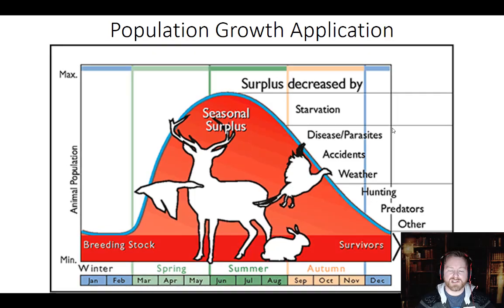So let's look at an application of this. What's something we actually use population growth data in? Well, obviously, like we said earlier, managing game species. So here's our carrying capacity down at the bottom. It's the breeding stock.